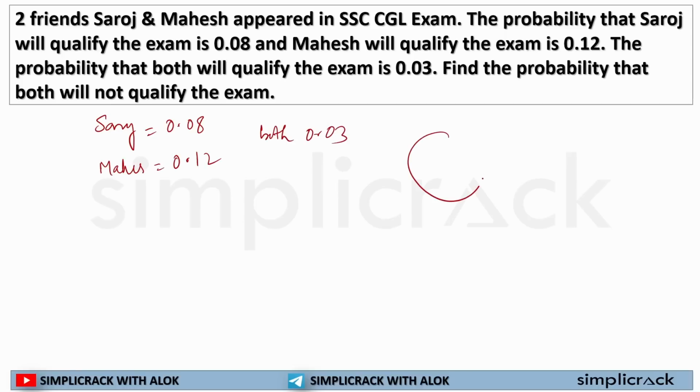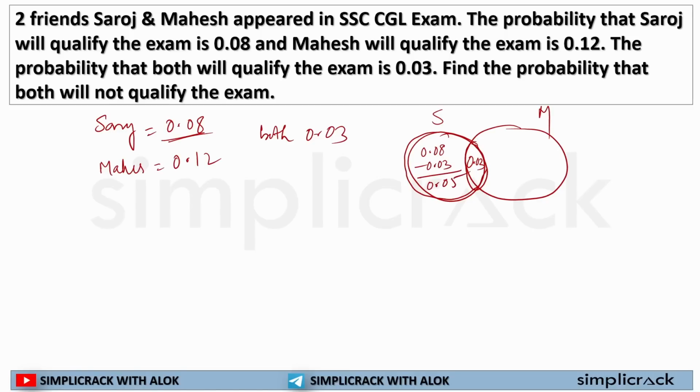So if I draw a diagram, this is Saroj, this is Mahesh, and this is both Saroj and Mahesh, which is 0.03. Now Saroj is 0.08, so this whole thing is 0.08, and out of this whole thing, this part is 0.03. So only Saroj will be 0.08 minus 0.03, that is 0.05.